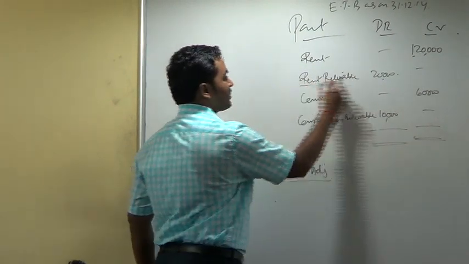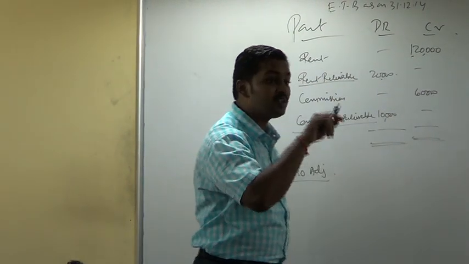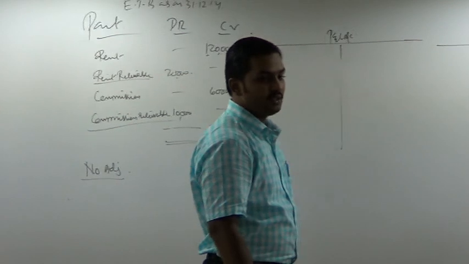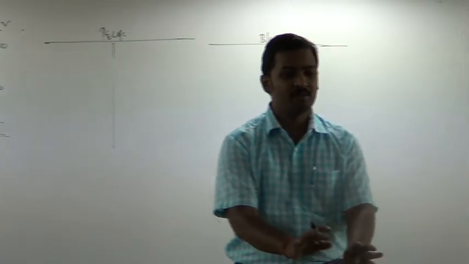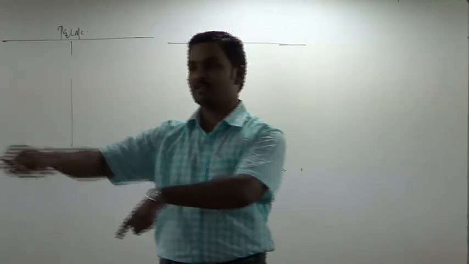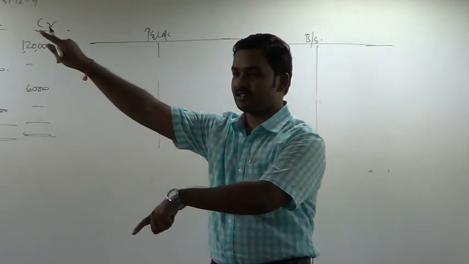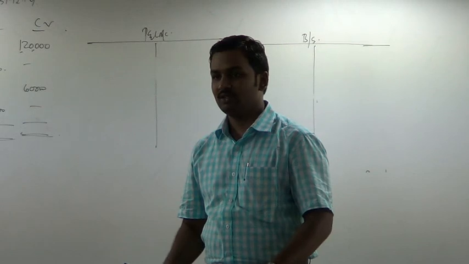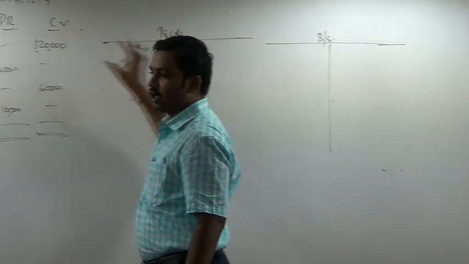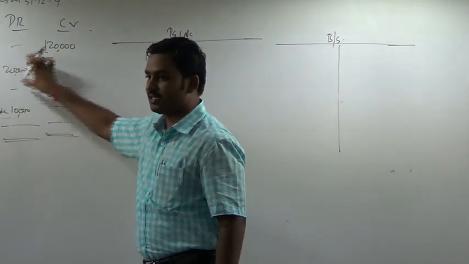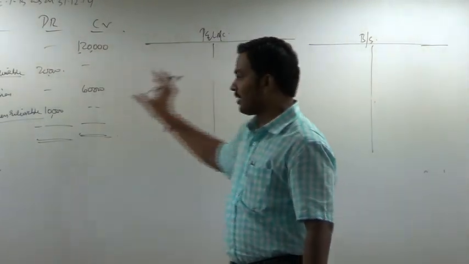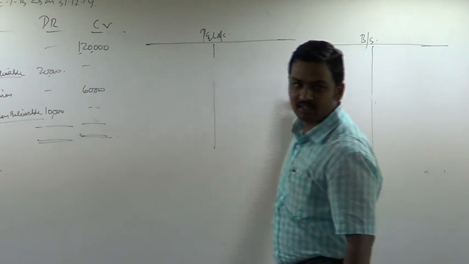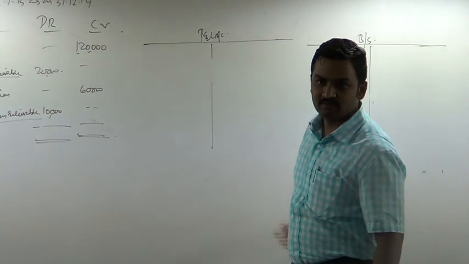Now, please tell me, how did rent receivable and commission receivable come into the trial balance? Already ledger is there. Entry is already passed. If entry is passed, that means posting is already given in both the ledgers. So you need not do anything now. You have to just take rent, nominal account, P&L account; rent receivable, asset, balance sheet asset side; commission, income, P&L account; commission receivable, personal account, asset, debit side, asset side.